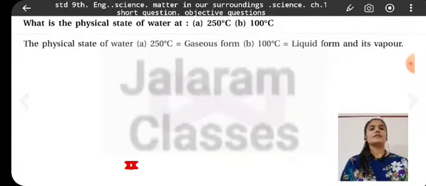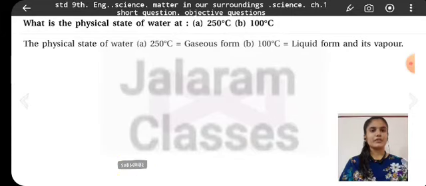What is the physical state of water at 25 degrees Celsius, 250 degrees Celsius and 100 degrees Celsius? At 25 degrees Celsius it is liquid, at 250 degrees Celsius it is in gaseous state, and at 100 degrees Celsius it is in transition from liquid to gas.